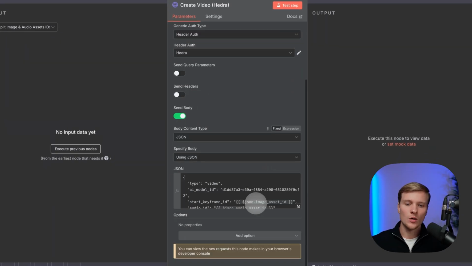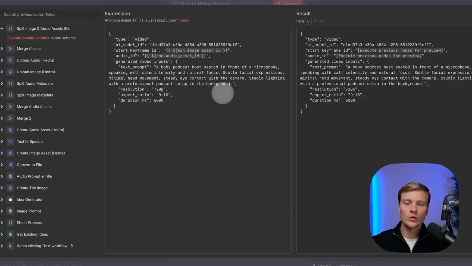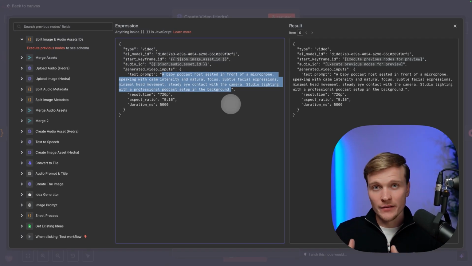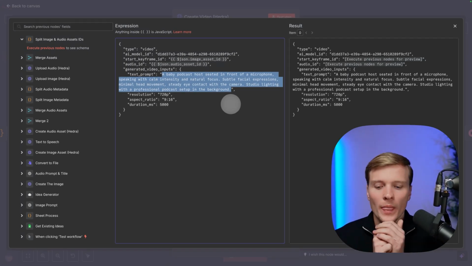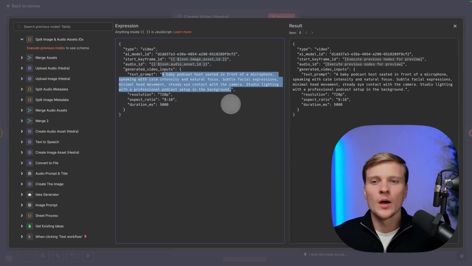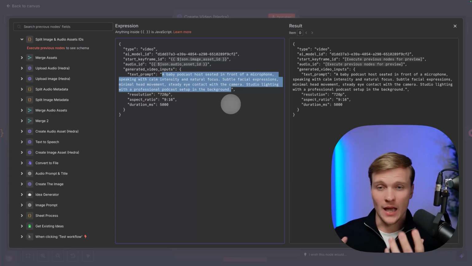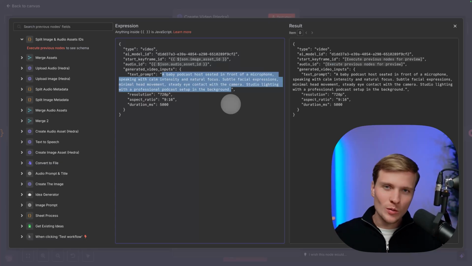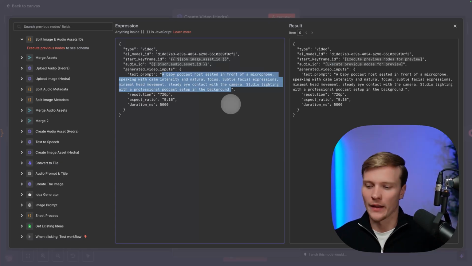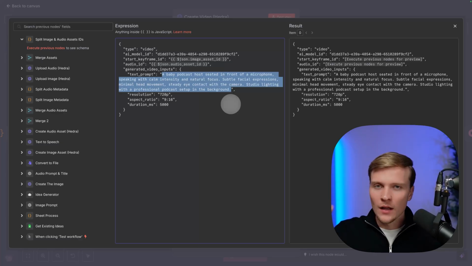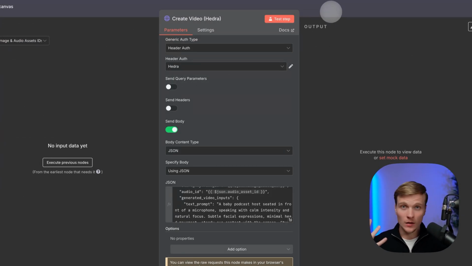We're going towards the next node, and here is the whole payload, but also another prompt describing what it is inside the video that we want to generate. So once we have the audio file for the person speaking and the image, we still want to describe what is the scenery that is happening. And here we're just describing that this should be a podcast, how the background should look like, how the emotional movements should look like on the face of the person, because the model needs to understand how to animate it properly. What is the target look that you are going after?